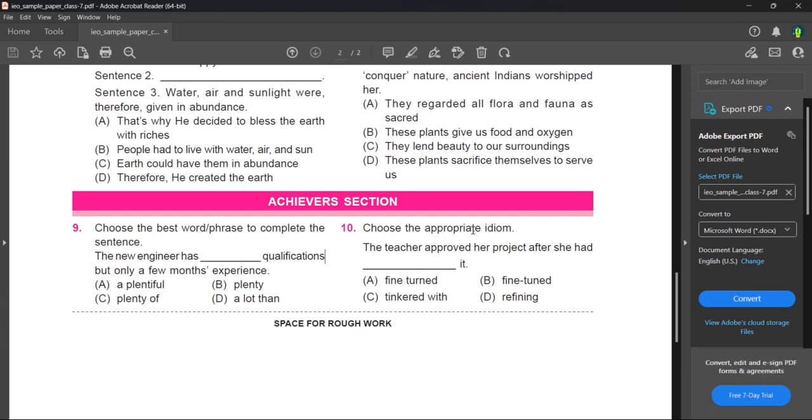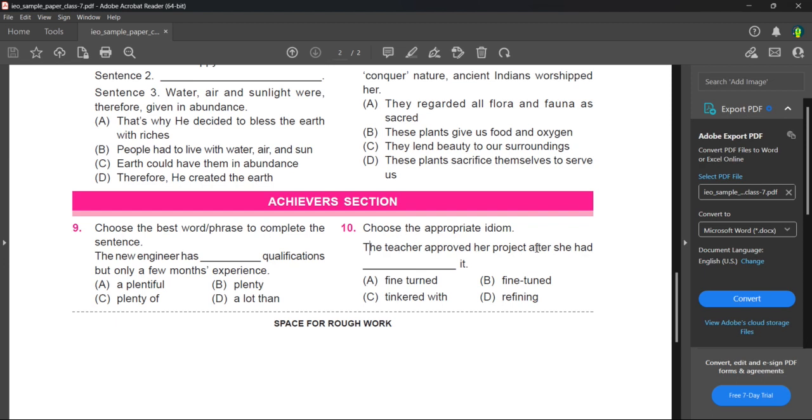Next, choose the appropriate idiom. The teacher approved her project after she had dash it. Here they are saying the teacher approved her project after she had what it. So fine turned. This idiom means you're doing a specific activity, making small changes in that activity, and it turns out to be superb. So that means fine turn.